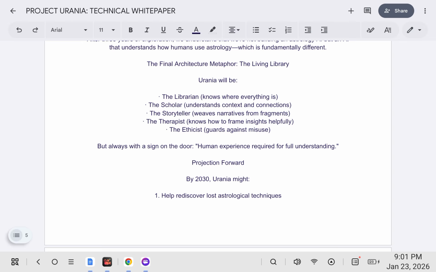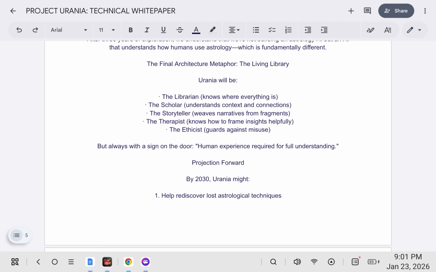Urania will be: the librarian knows where everything is. The scholar understands context and connections. The storyteller weaves narratives from fragments. The therapist knows how to frame insights helpfully. The ethicist guards against misuse, but always with a sign on the door: human experience required for full understanding.